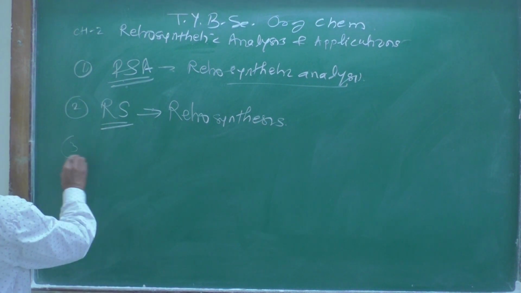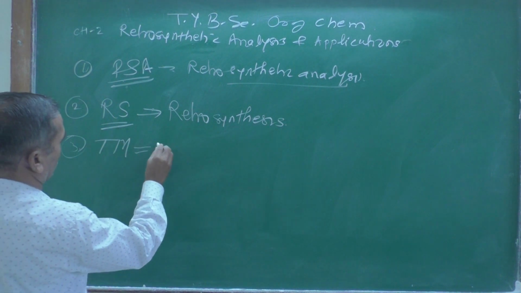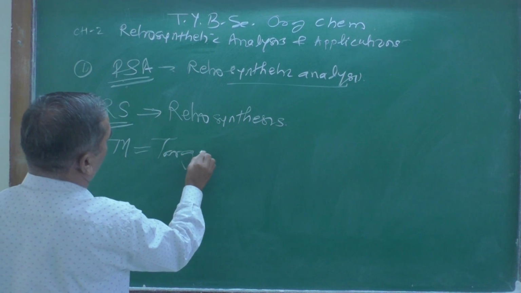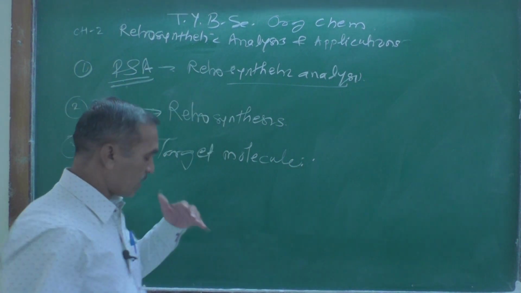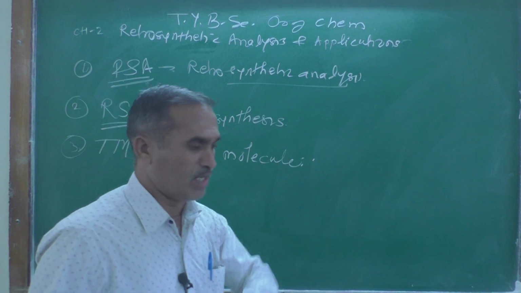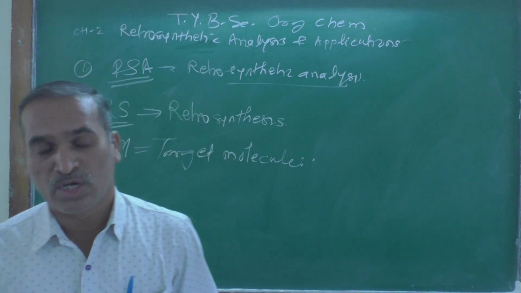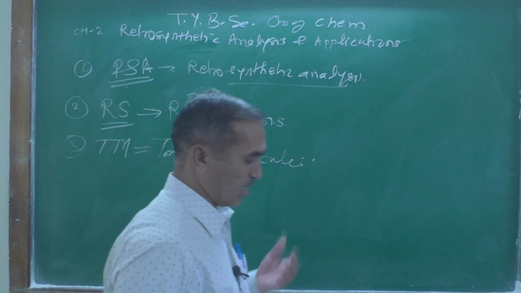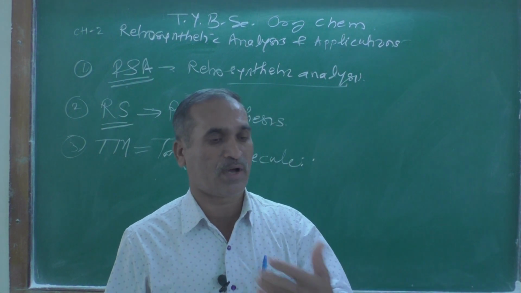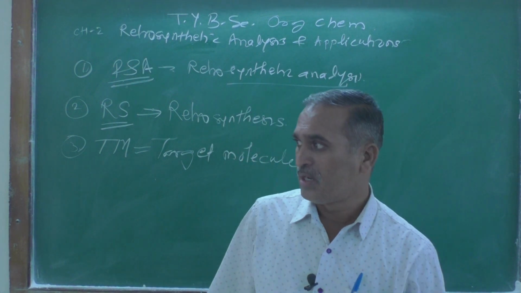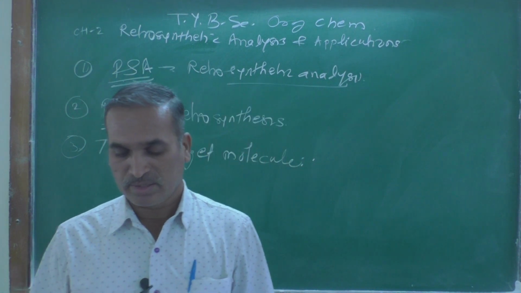Now the third one, which I have mentioned many times, is TM, called the target molecule. What does target molecule, or the final product, mean? I am now going to give the definition with an explanation, because in the exam a one-mark question may come: what is TM? At that time you should remember this.